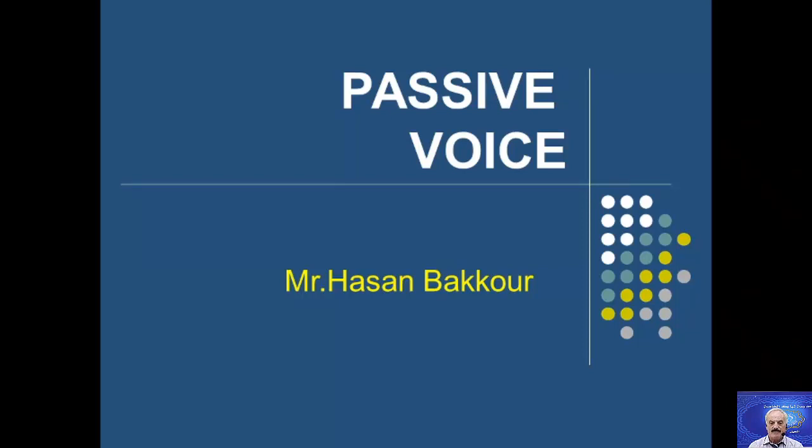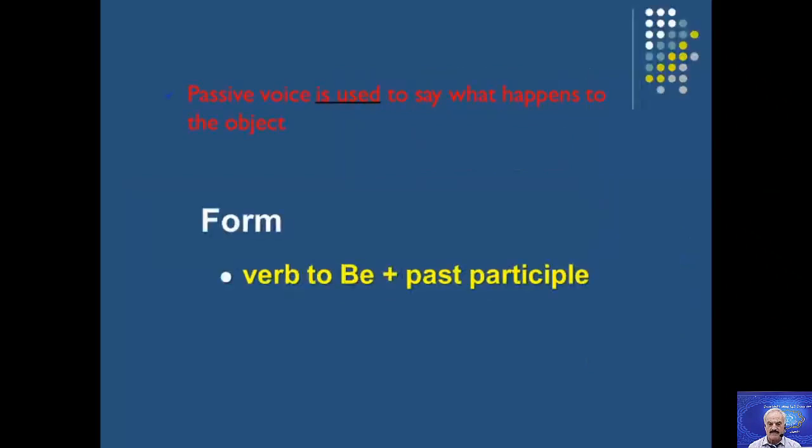It's my pleasure today to present something of great importance to you, that is used in writing and in speaking and in all English activities. It's called passive voice. Passive voice is used to say what happens to the object.